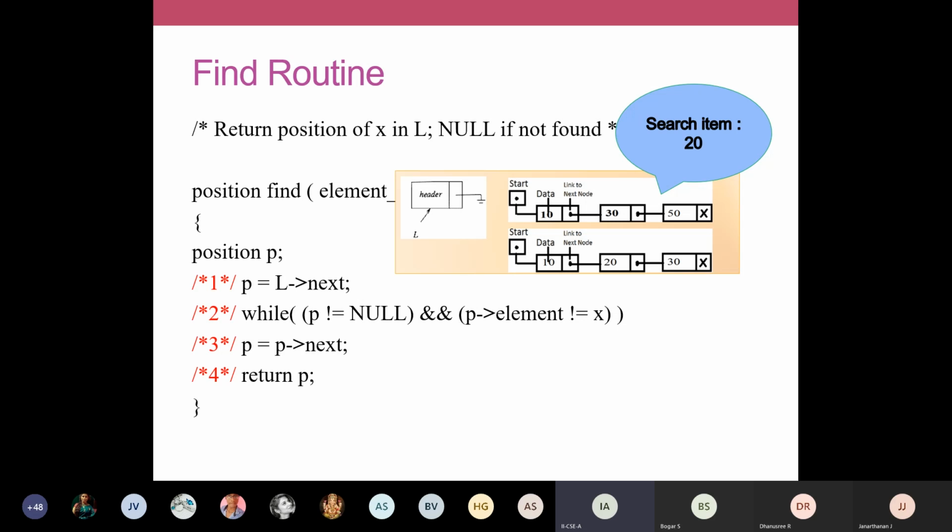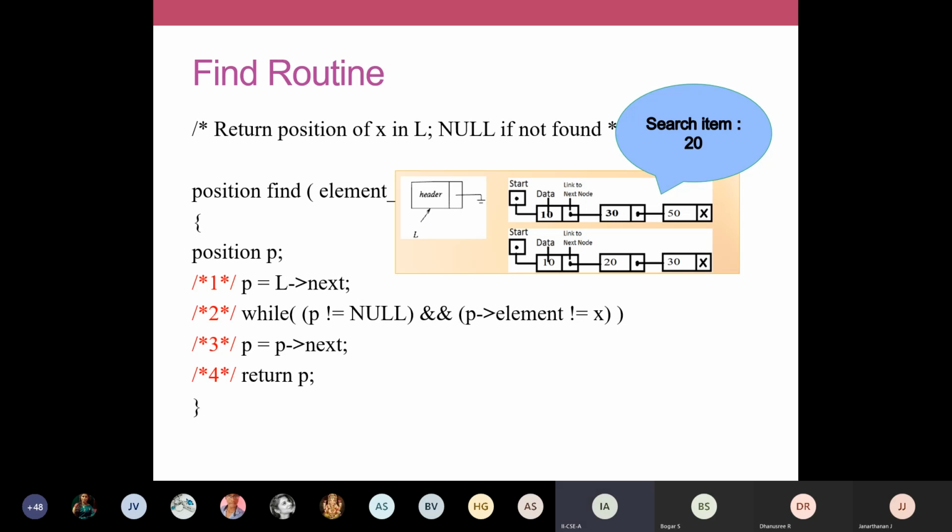And we saw there is one drawback in your linked list. What is that? We have to always start from the starting node. We have to start from the header node, and then we have to traverse. We have to move from the first node till the last node to do any operation. So that we are going to do now. We are going to see a type of traversal. So P is equal to L next.